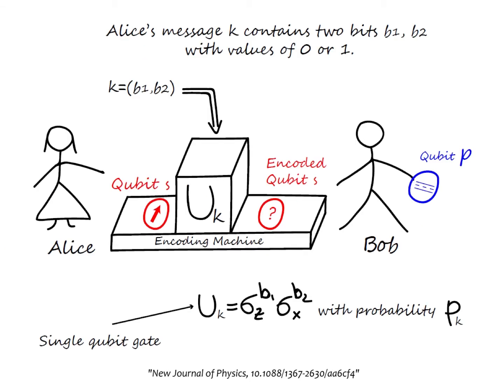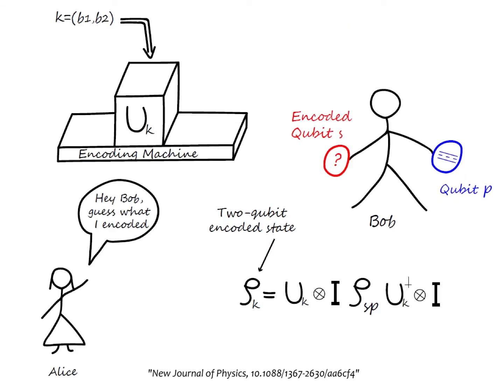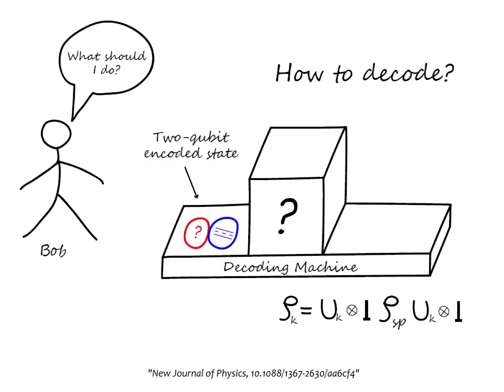Now, how does Alice encode the bits? To encode the pair B1, B2, she applies the single qubit gate UK with probability pk. After encoding B1 and B2, Alice sends qubit B to Bob and challenges him to guess which pair of bits she encoded. Now is when we begin to analyze how good it is for Bob to make use of quantum mechanics. We quantify his performance through the mutual information between what he estimated and what Alice sent.